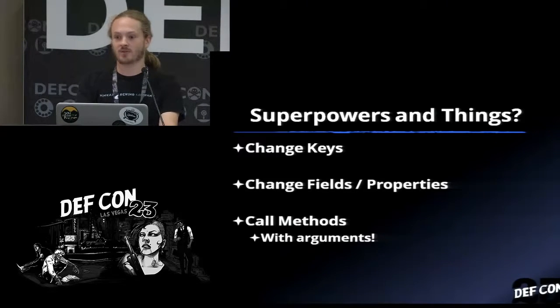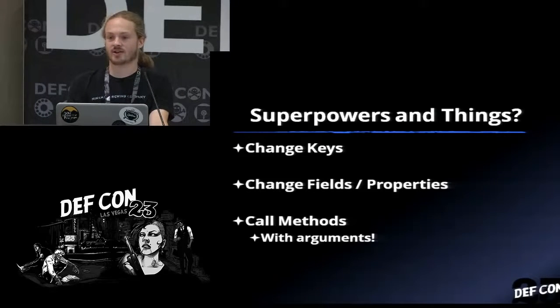And then, of course, those instance methods for an object, you can just actually go through and call them. You can call them with arguments if you really want to. Say in the instance of that constructor, it took two different object types. You can just start building a chain, find those types on the managed heap, grab them, and then use those objects in a constructor's argument path. The possibilities are really endless and up to you as an attacker.